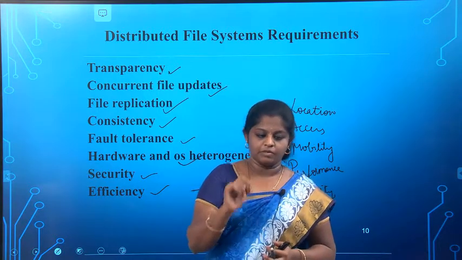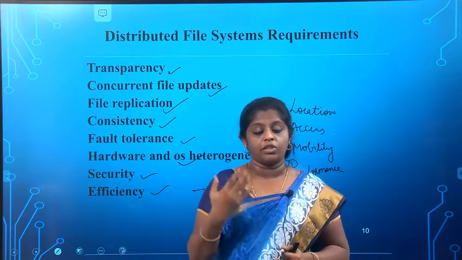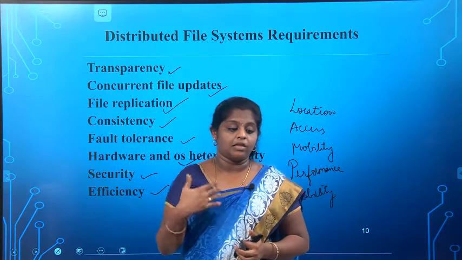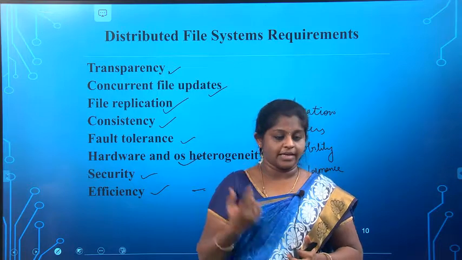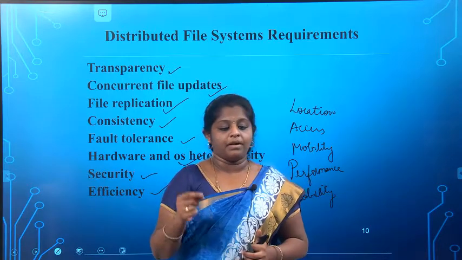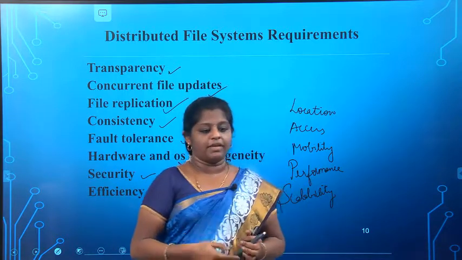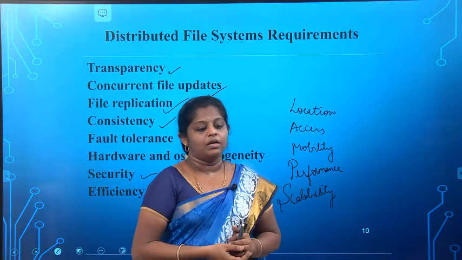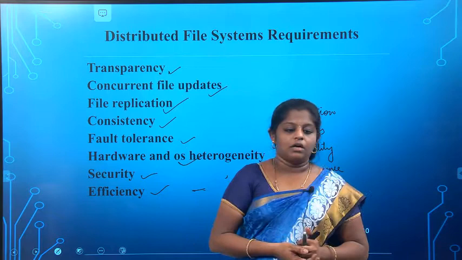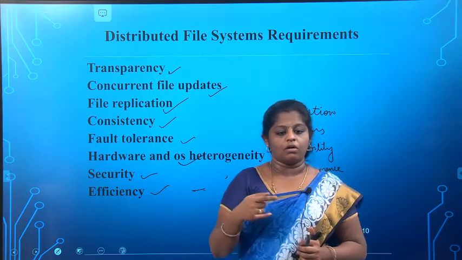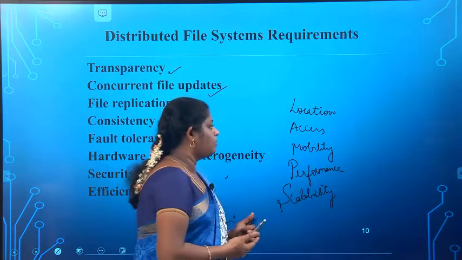We know that the client programs should see a uniform file namespace only. The files or groups of files may be relocated without changing their path names, and the user programs see the same namespace wherever they are examined. Okay. Next one is access transparency. The client program should be unaware of the distribution of the files. That means wherever it is distributed, the client should not be aware of that. A single set of operations is provided for access to local as well as remote files. Programs written to operate on local files are able to access remote files without any modifications.